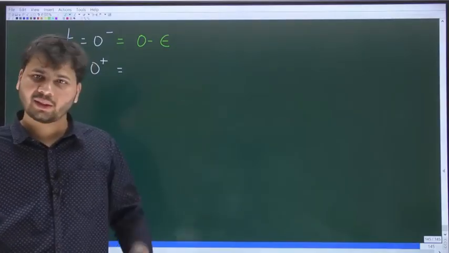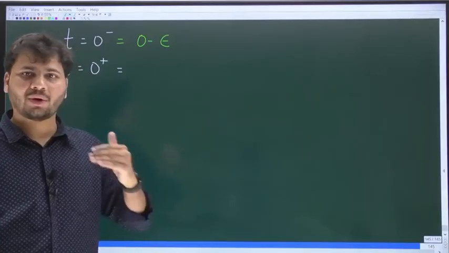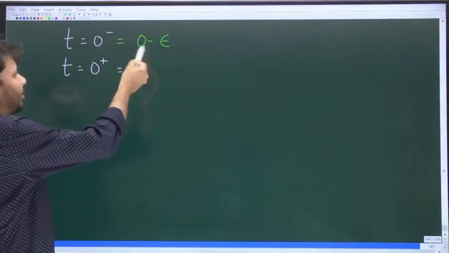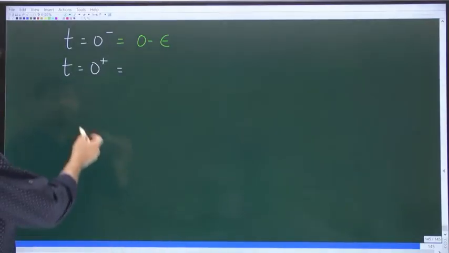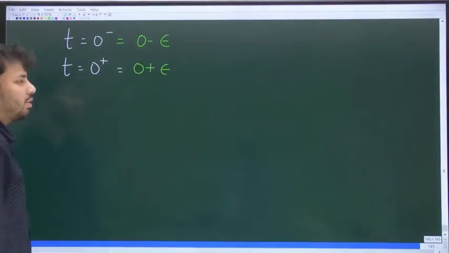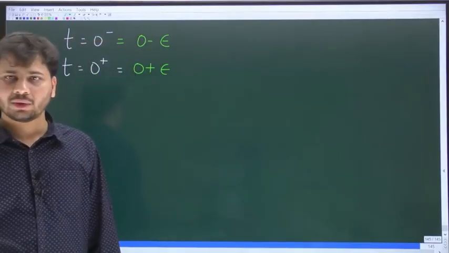It will be slightly greater than 0. 0 minus will be slightly less than 0. 0 plus is slightly greater than 0. So for slightly less than 0, we wrote the value of the time to be 0 minus epsilon. So obviously at t equal to 0 plus, the value of the time will be 0 plus epsilon, where again epsilon is a very small positive quantity.